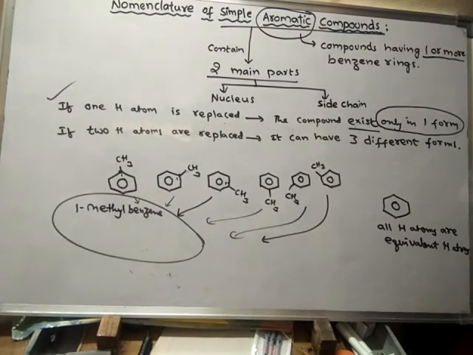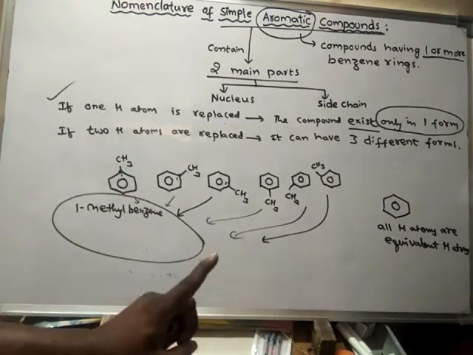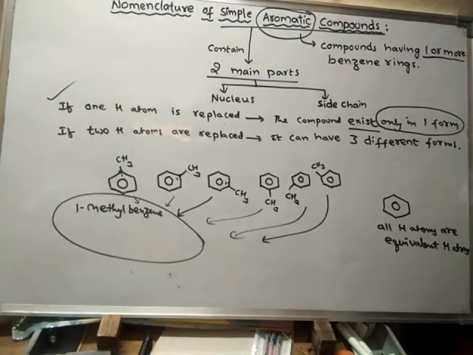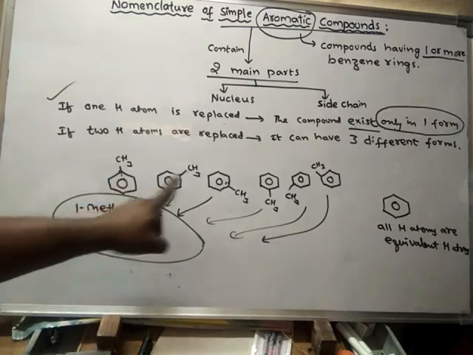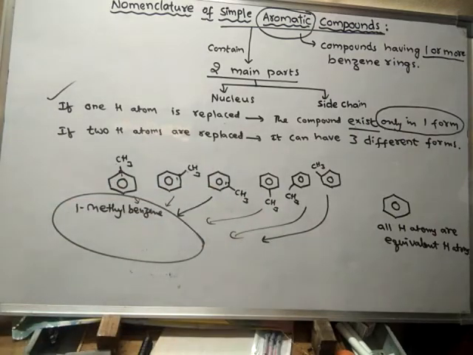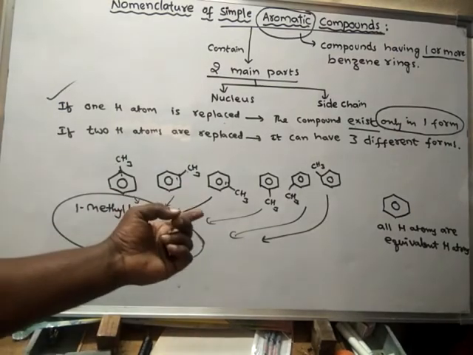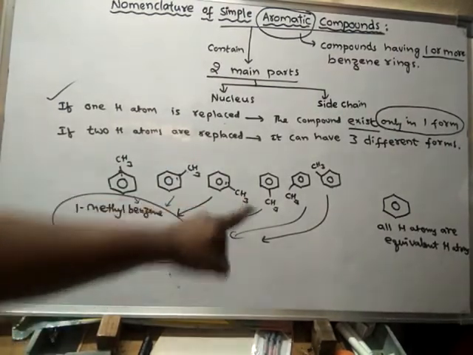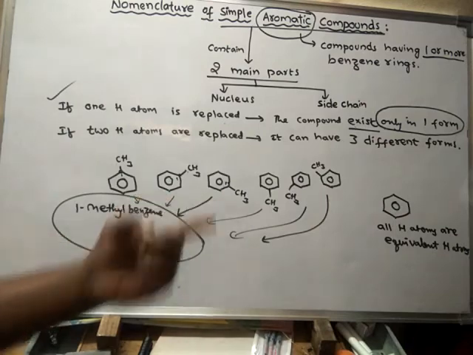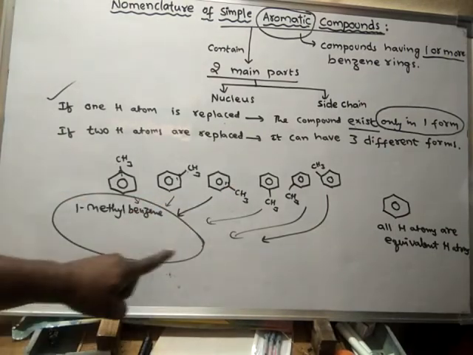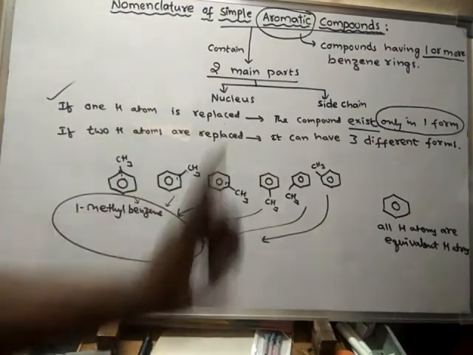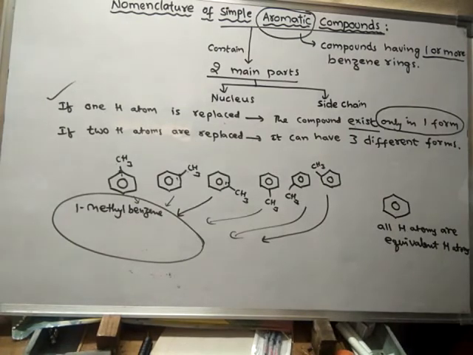So if one hydrogen is replaced by a group, then the compound exists only in one form. All these are the same form, because all hydrogens are equivalent hydrogens. If you replace any hydrogen by this group, then it is called by the same name.